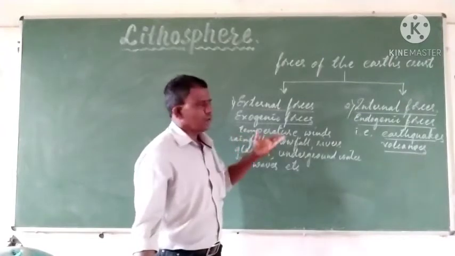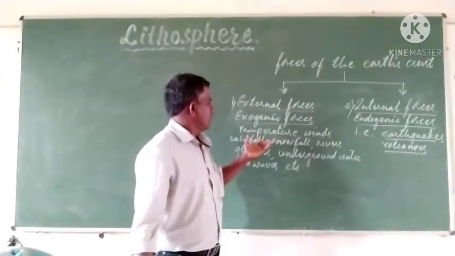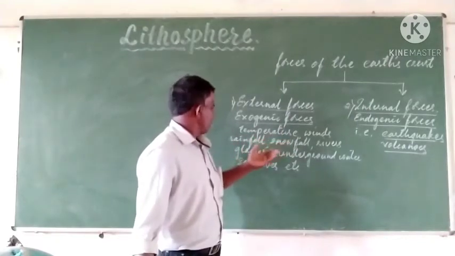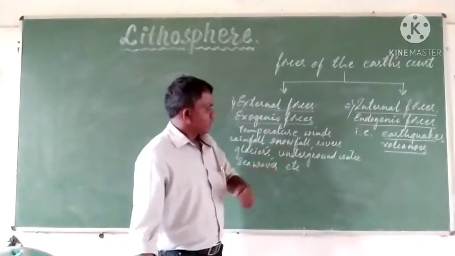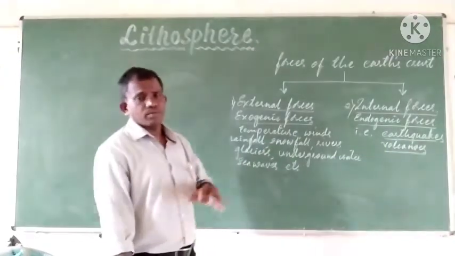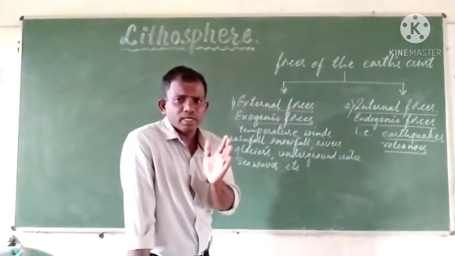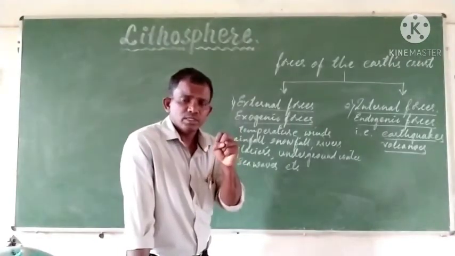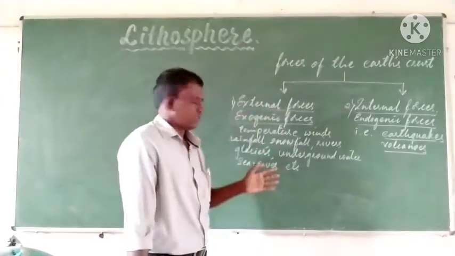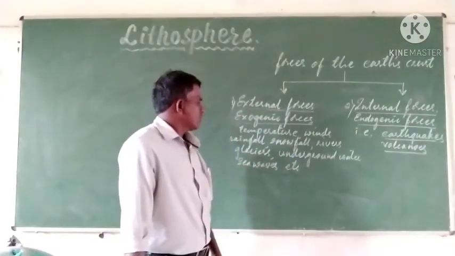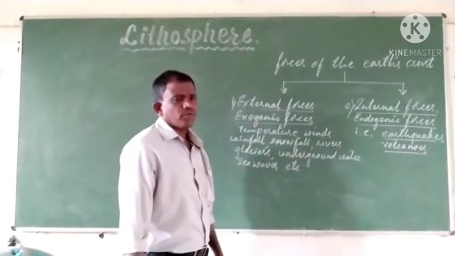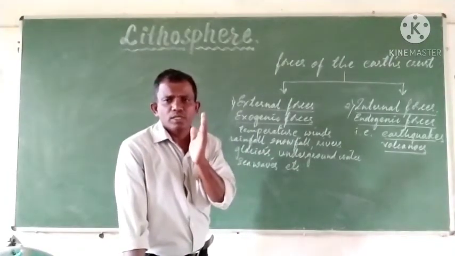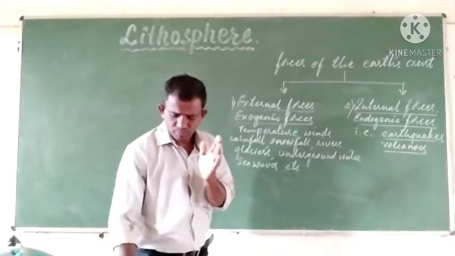Along with temperature we can regard humidity, winds, rainfall, snowfall, rivers, glaciers, and the underground water found inside the earth, which also results in some changes on the surface of the earth. Sea waves, these kinds of forces bring major changes on the surface of the earth.